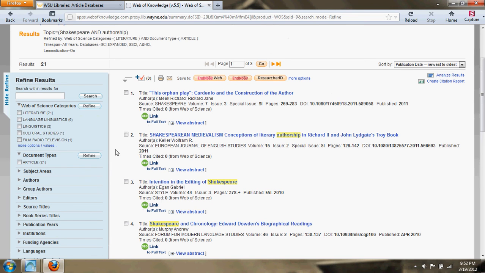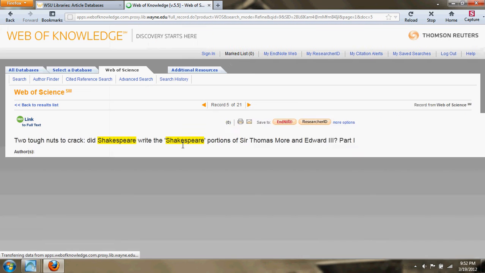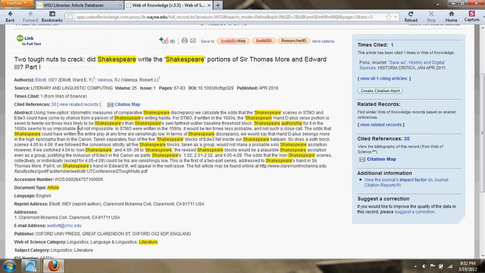But here we go, and you see in the results, the keywords that we have searched for are highlighted in yellow. And I think we're going to go with number 5. And here's the full result.